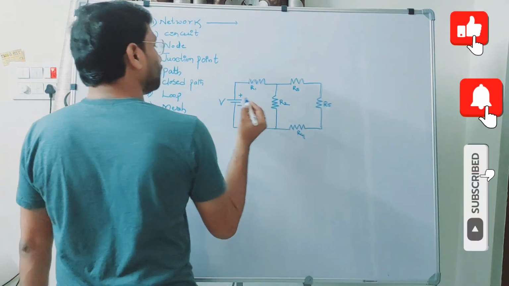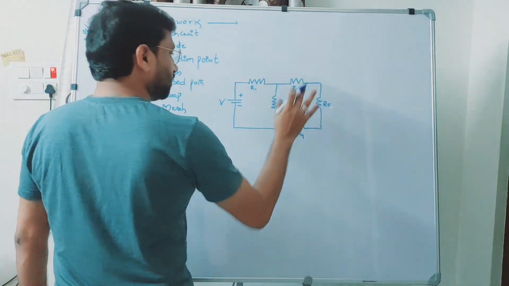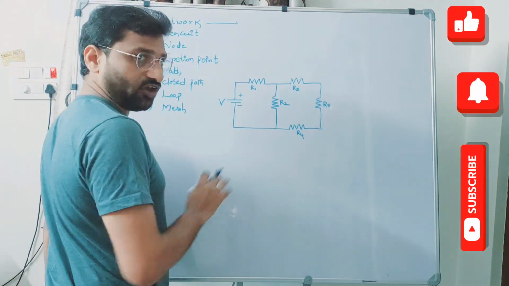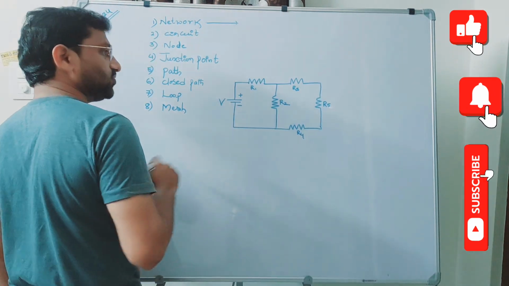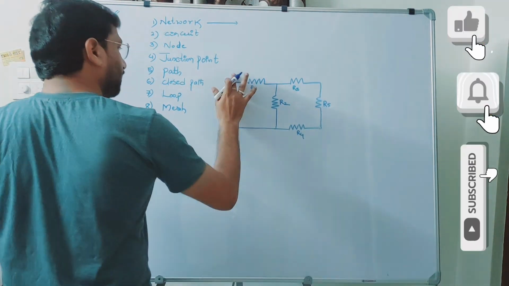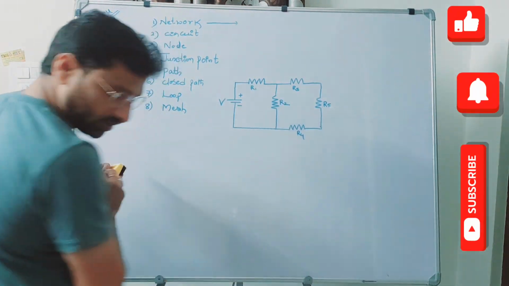Right? Now, this is a simple electrical circuit having 5 resistors, 5 passive elements, and 1 active element, that is a voltage source. Now, let me pick the connecting points.